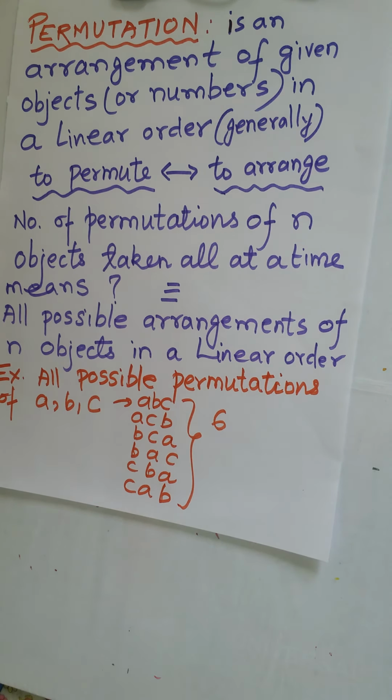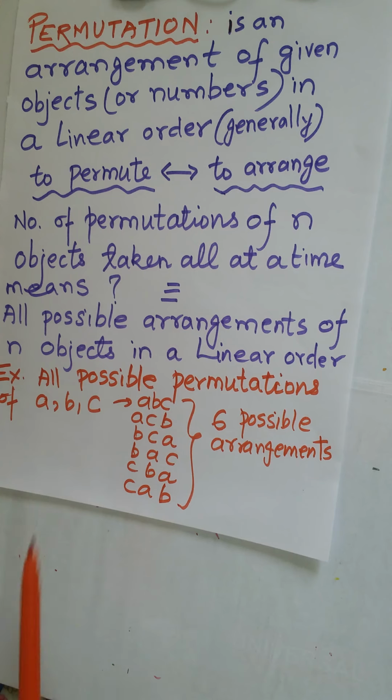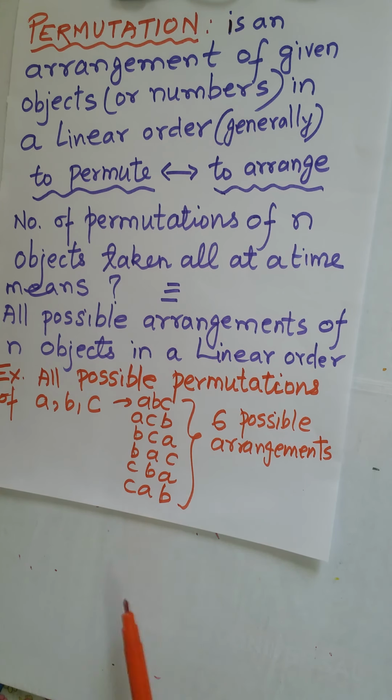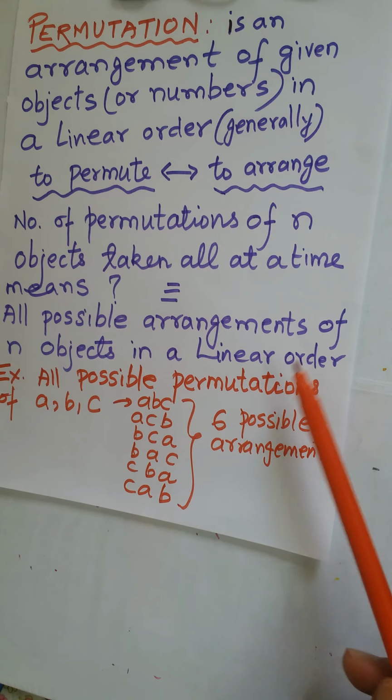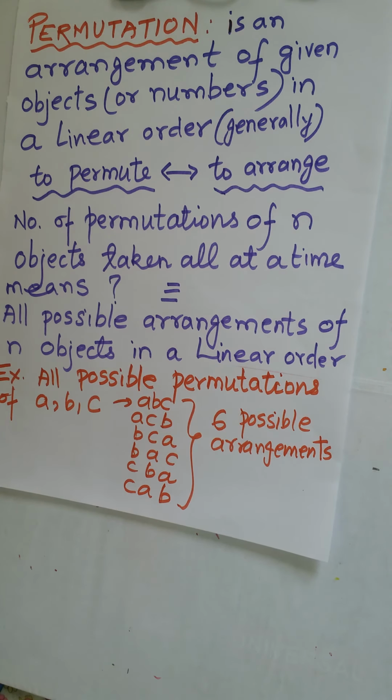These are 6 possible arrangements of ABC, and as you can see, they are arranged in a linear way. So as I said, generally when we use the word permutation, linear order is assumed unless specified.